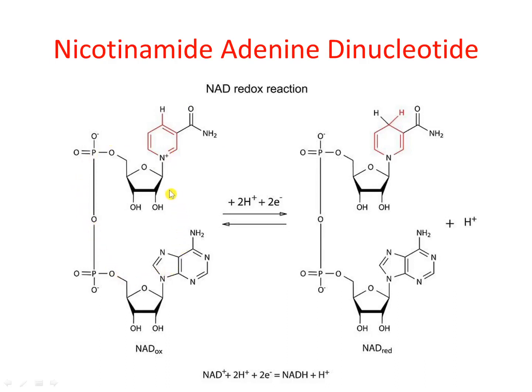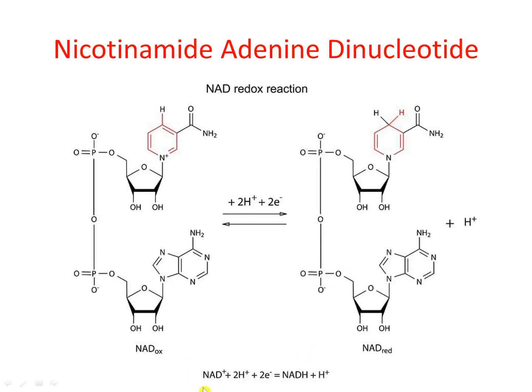Upon reduction of this NAD, one hydrogen gets attached to the reactive site of nicotinamide over here. So this structure towards the right hand side is the reduced structure of nicotinamide adenine dinucleotide, and we indicate it as NADH.